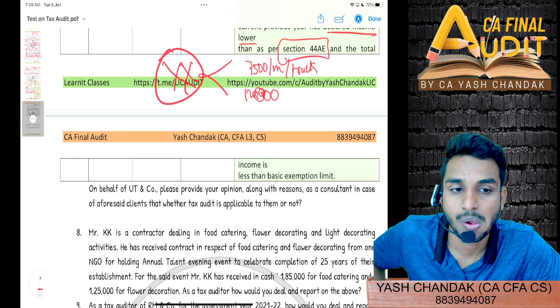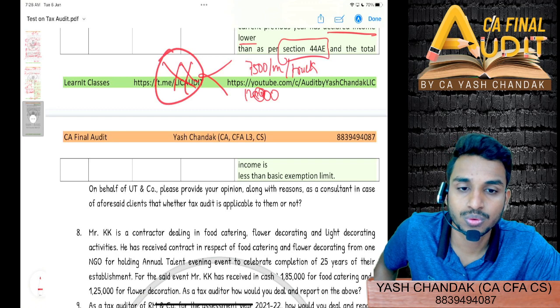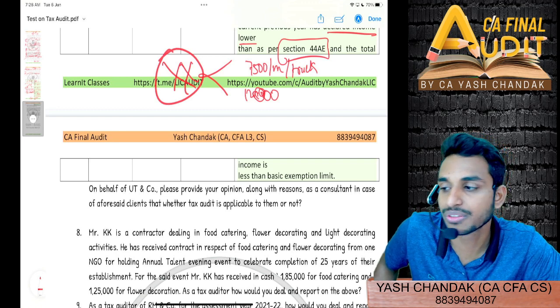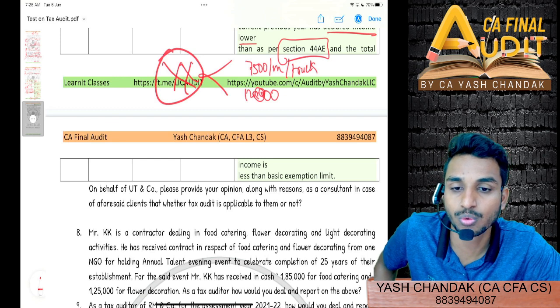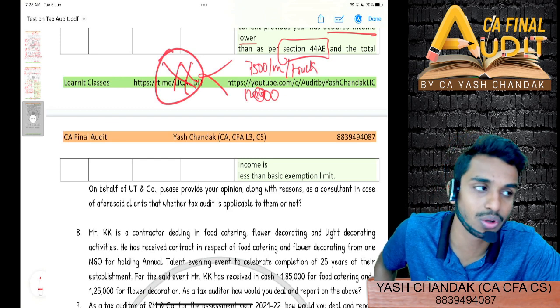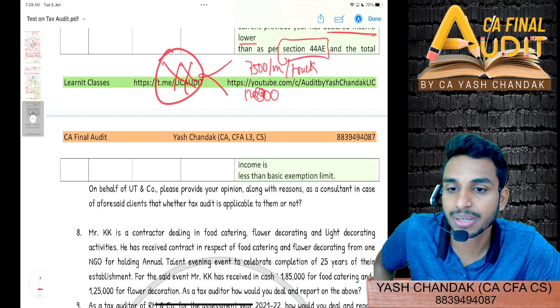Applicable, sir. Tax audit is applicable. Anyone with a different view? You have to just tell what you have written as an answer, so that you are able to retain whether you are right or not. Yes, Nikita, applicable or not? Tax audit, sir, applicable.